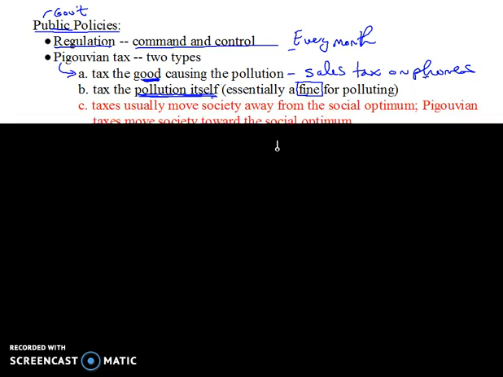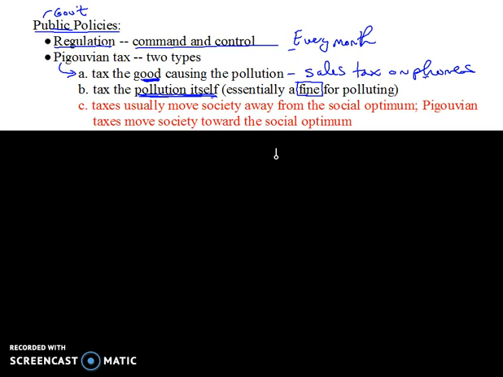Now, just remember this about taxes. Taxes usually move society away from the social optimum, and as a result of that, they create inefficiencies. But a Pigouvian tax is going to move society closer to the social optimum.